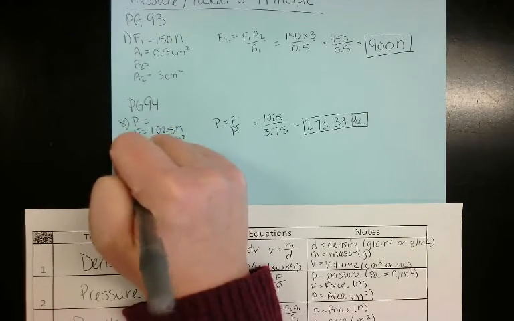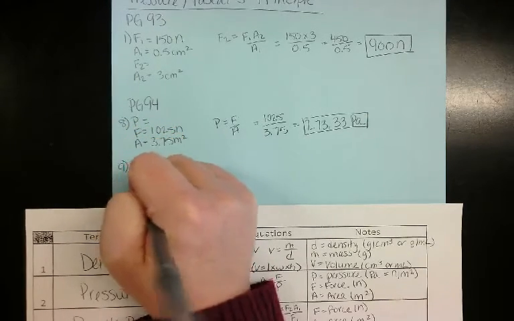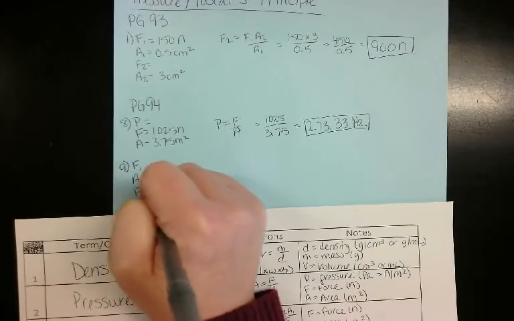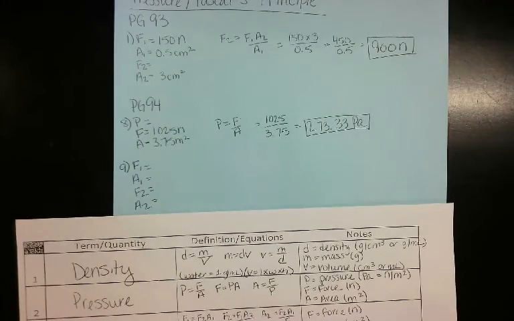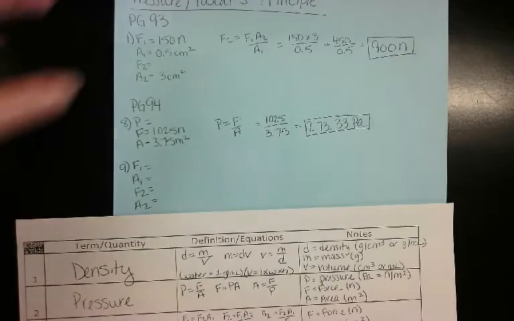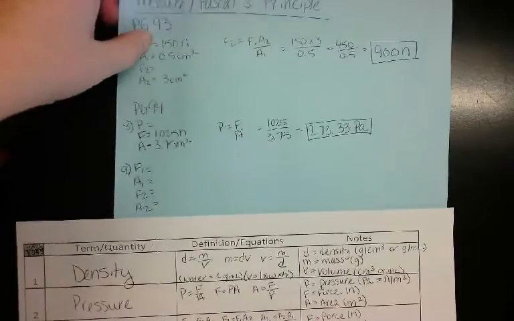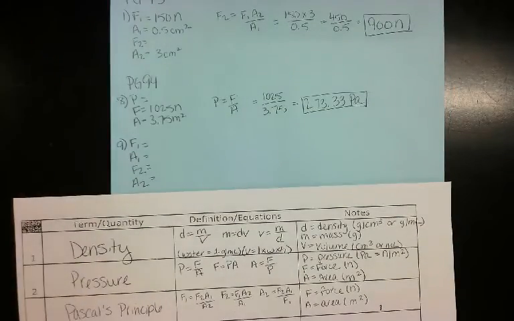So we're going to have F1 A1, F2 A2. So this one you have to pay attention to where your beginning is, what you're starting with. So that's going to be your ones, and what you're going to end up with is your twos. So if a car drives onto a large piston, that's where it's starting.